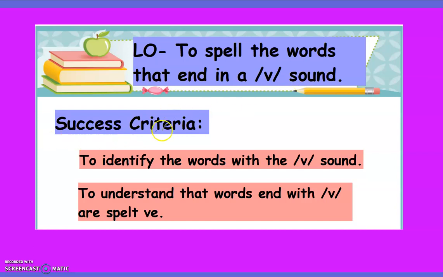What is the success criteria for our learning objective? Number 1 is to identify the words with the V sound. We will identify the words that have V in it. And what is the sound of V? V. The other one is to understand that words that end with V are spelled V-E.